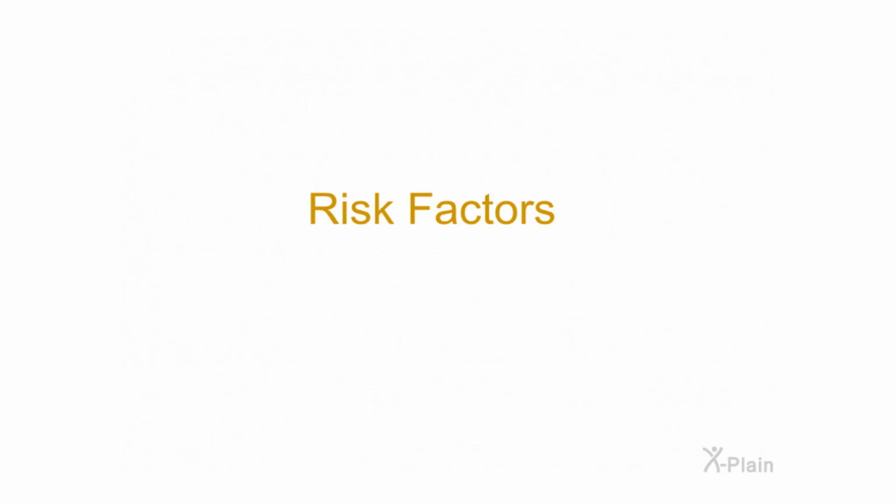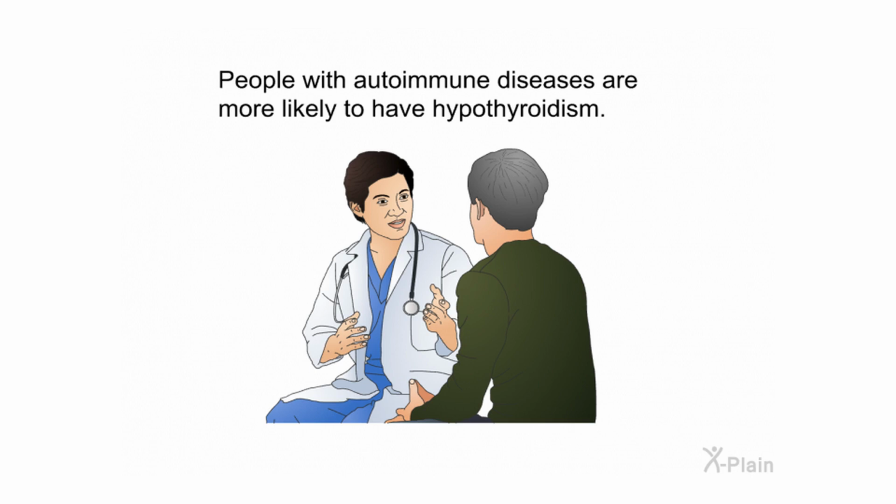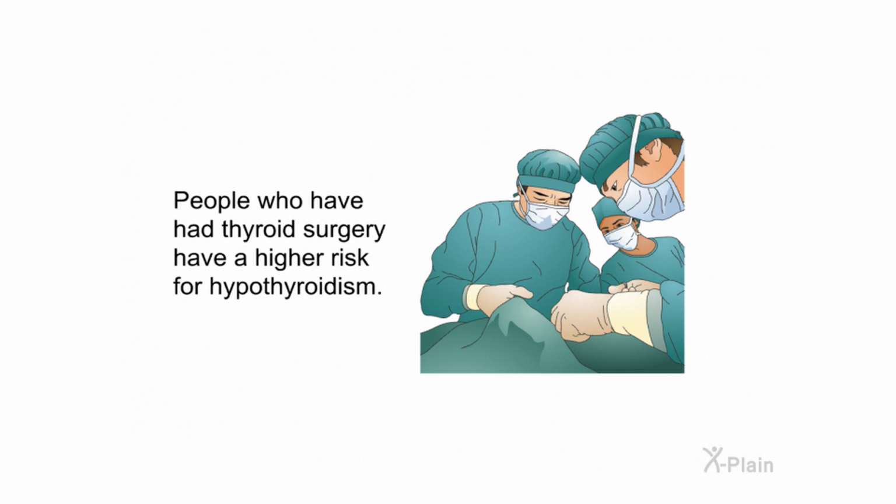Risk factors. Anyone can have hypothyroidism, but it is most common in women and adults older than 60. Hypothyroidism can be inherited. This means it can be passed from parent to child. People with autoimmune diseases are more likely to have hypothyroidism. People who have had thyroid surgery have a higher risk for hypothyroidism.